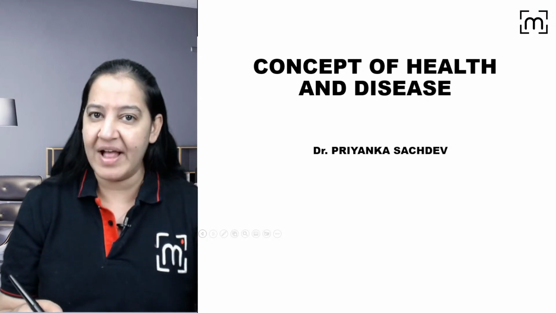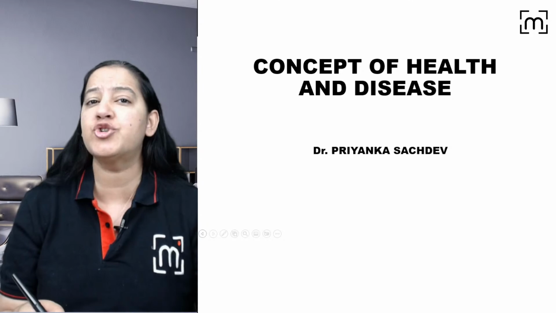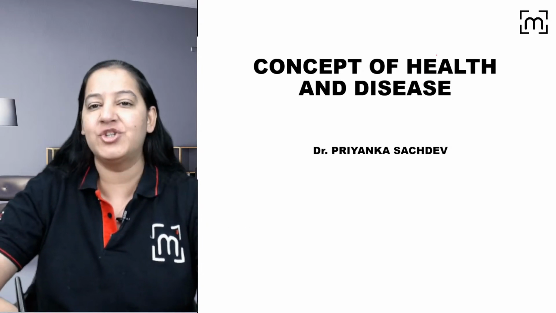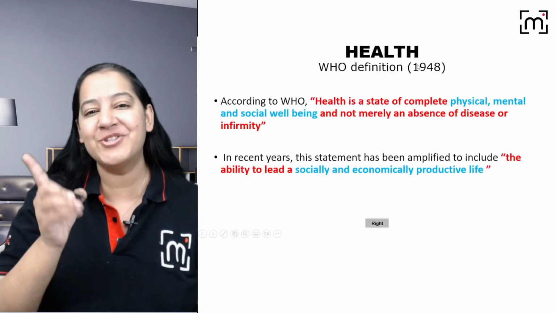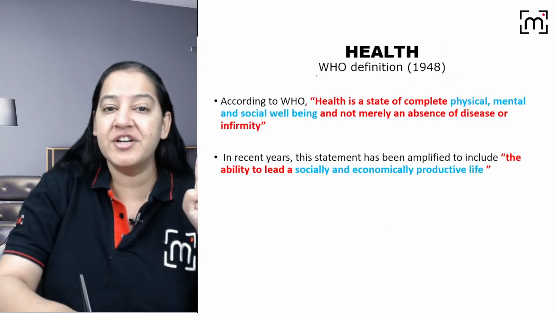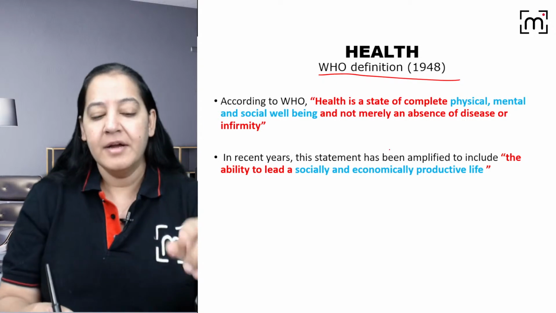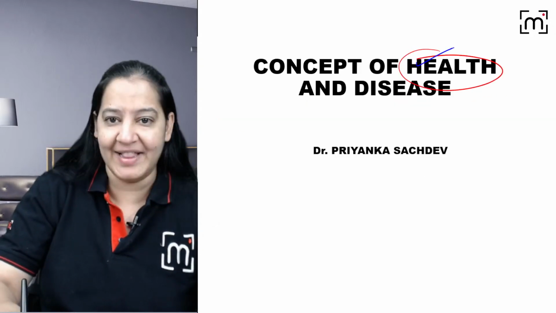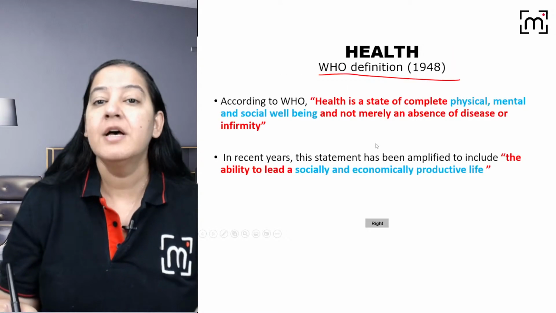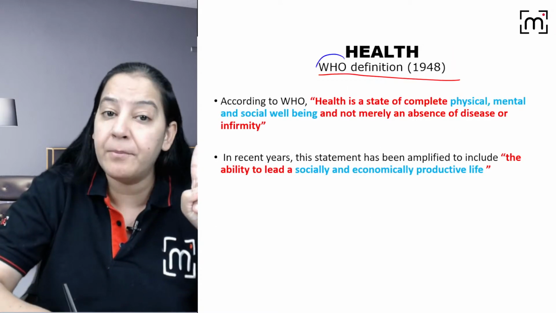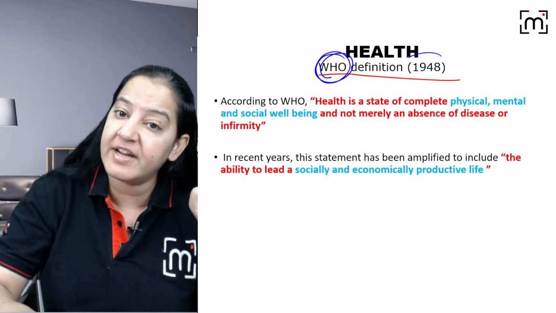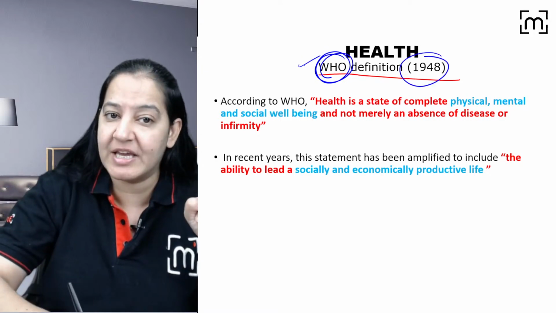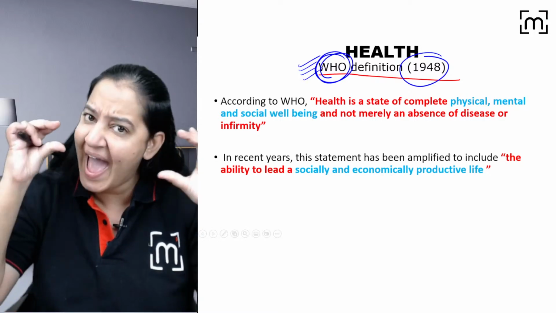The indicators of health, the indicators of socio-economic development of the country. Before starting that, let me teach you what is health. What is the WHO definition of health? What definition has WHO given for health? WHO has defined health, but WHO has not defined disease. So you must learn the WHO definition of health, which was given in 1948. You cannot alter the words because this definition is given by WHO. You have to write it as it is.